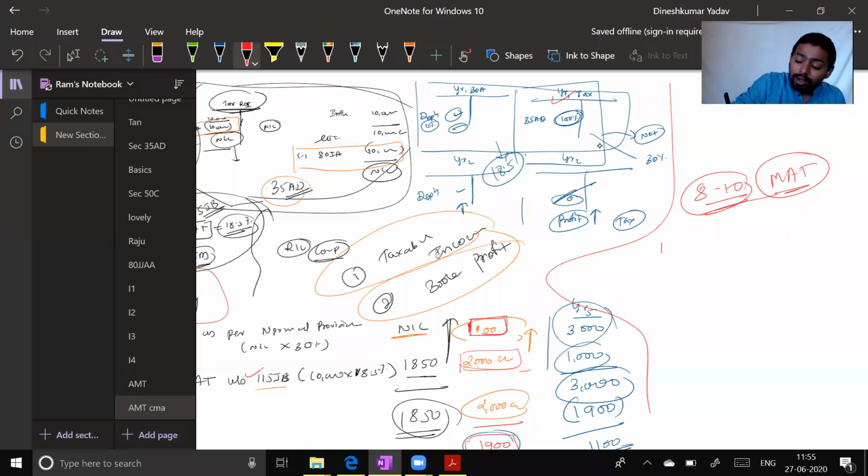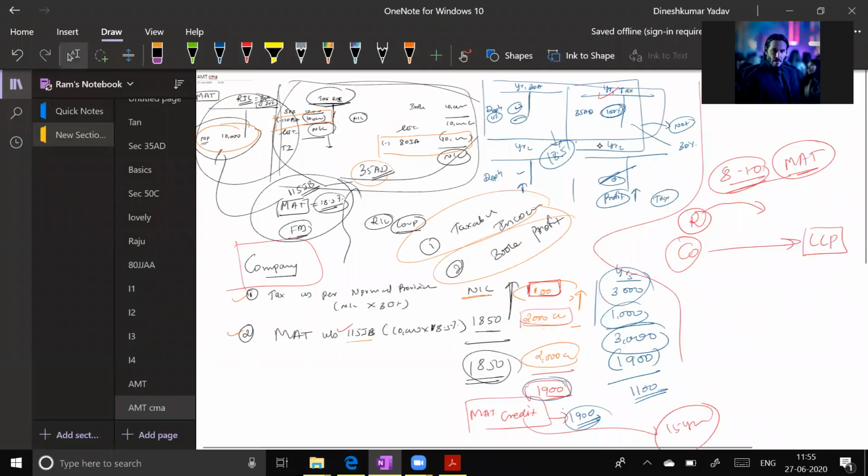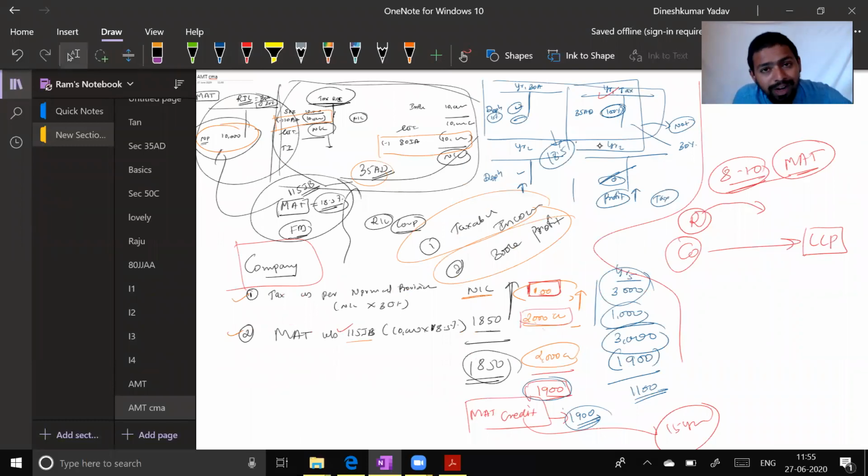And therefore corporates in India like Reliance shifted their business from company to LLP structure. They started converting their company into LLP. Can you tell me why? Many corporates in India started converting their business from company to LLP. Why? To evade MAT. How to evade MAT?